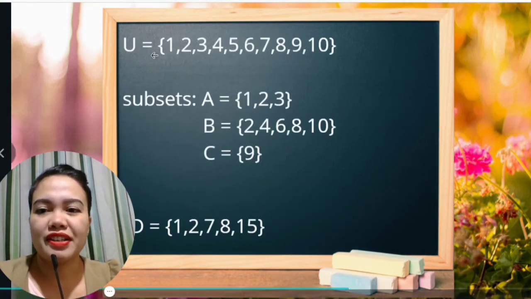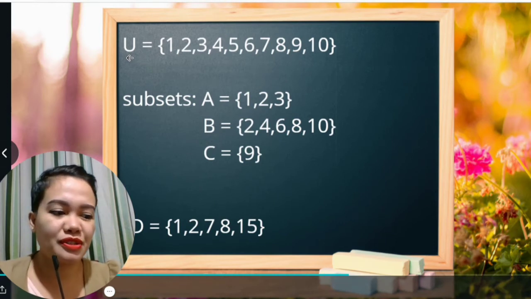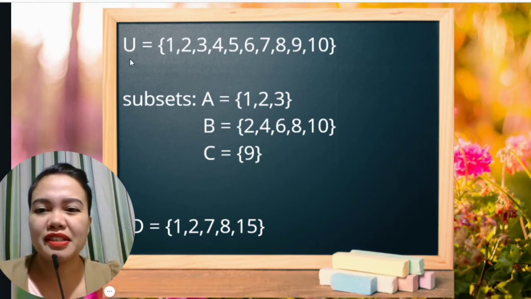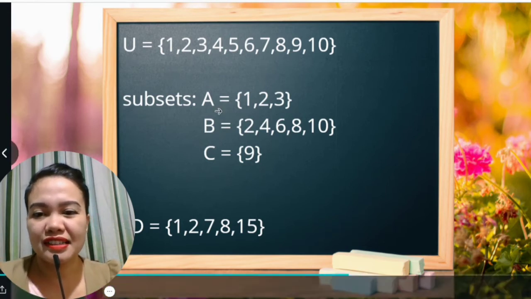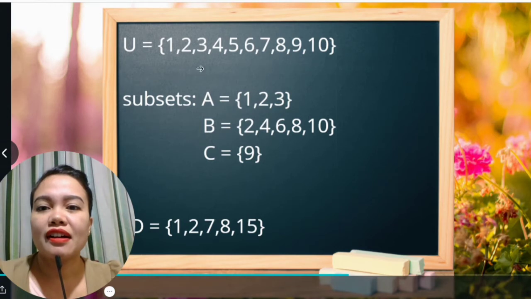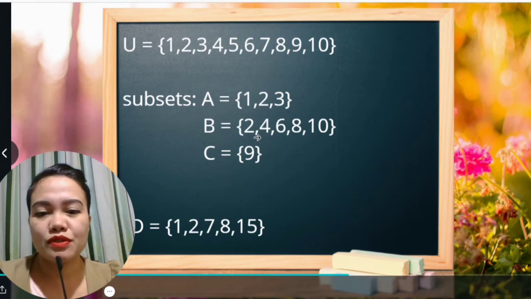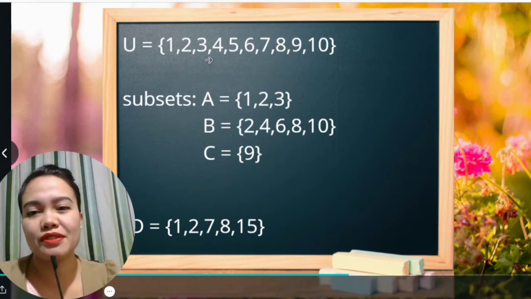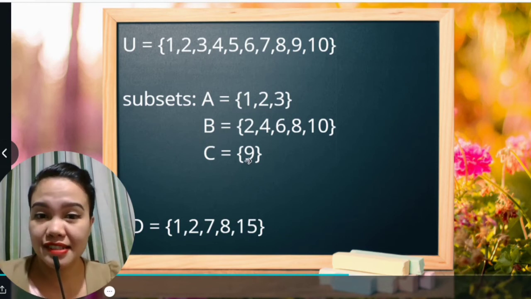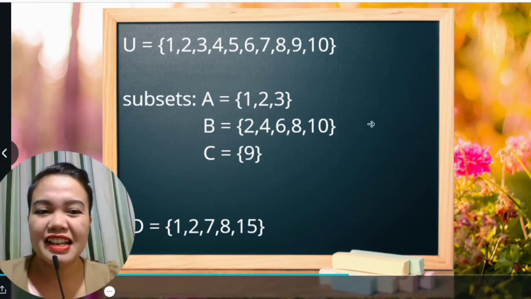Okay, so we have here set U, which is your universal set with elements 1, 2, 3, 4, 5, 6, 7, 8, 9, and 10. And the subsets are set A with elements 1, 2, and 3, set B with elements 2, 4, 6, 8, 10, and set C with element 9. So notice that in set A, 1, 2, 3 comes from the universal set. So it is a subset. In set B, 2, 4, 6, 8, and 10 also comes from the universal set. And set C, yes, it comes from the universal set as well.